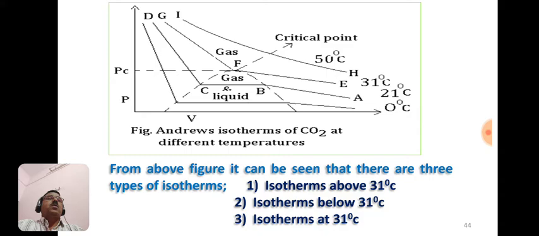First is isotherms above 31 degrees Celsius. So this is the isotherm above 31 degrees Celsius, and the isotherms below 31 degrees Celsius, and the isotherms at 31 degrees Celsius. So these are the three types of isotherms of carbon dioxide at different temperatures, classified as isotherms above 31 degrees Celsius, isotherms below 31 degrees Celsius, and isotherms at 31 degrees Celsius, as 31 is the critical temperature of carbon dioxide.